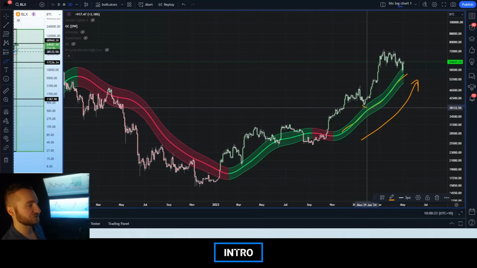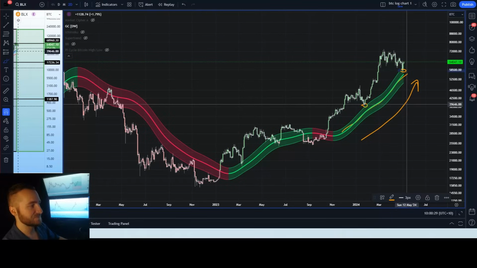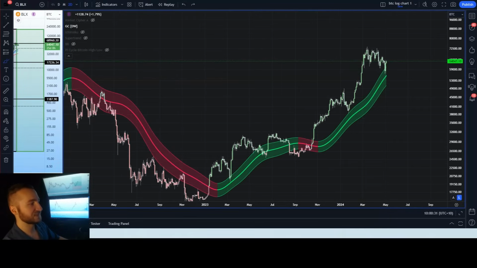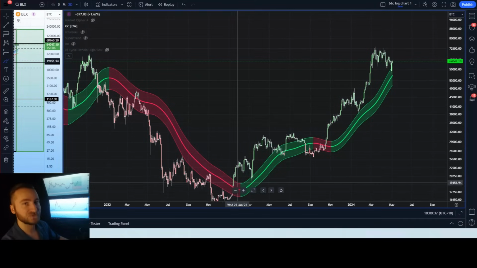We can see we retested the Gaussian channel once. We have pushed into the Gaussian channel. We didn't retest the midline, but we've remained above that midline. Now, I do want to point out the significance of the midline. Again, the midline is the trigger point for developing strength or weakness to be validated.